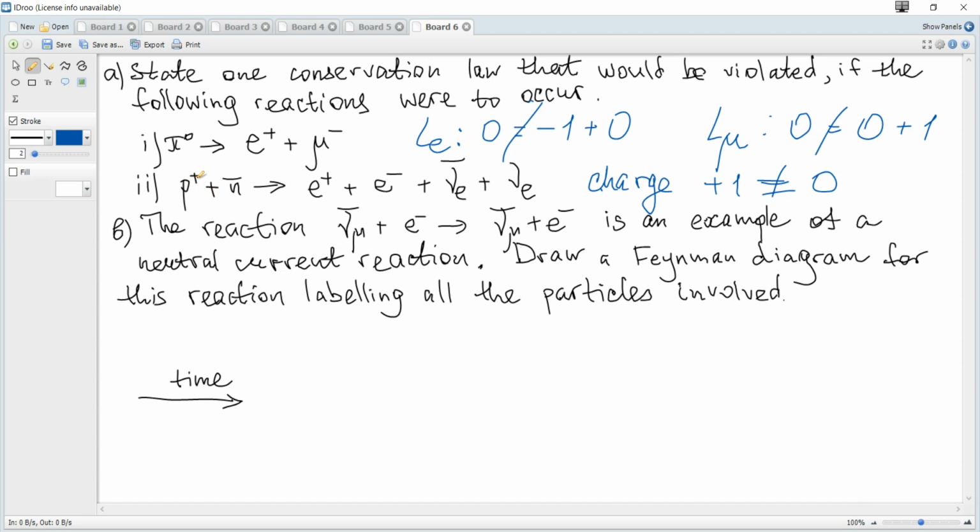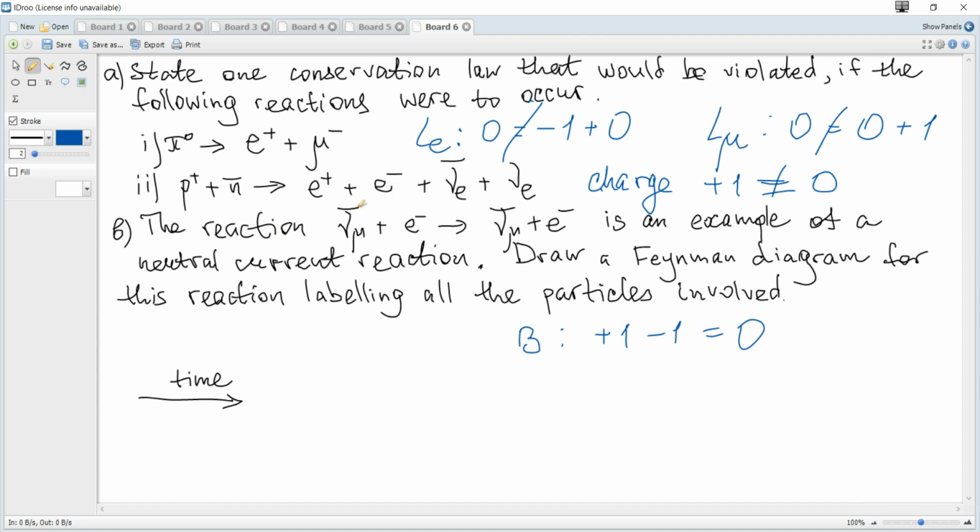The proton, positively charged, is a particle, so its baryon number is plus 1. The anti-neutron is an antiparticle, and there are no baryons on the right hand side, so its baryon number is 0. So we can see 0 is 0, so it's conserved.